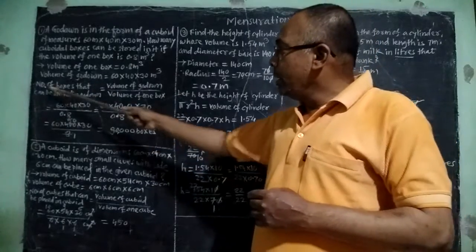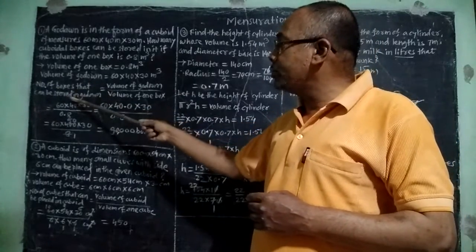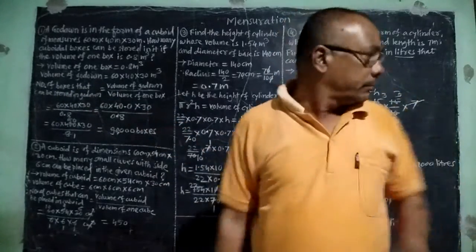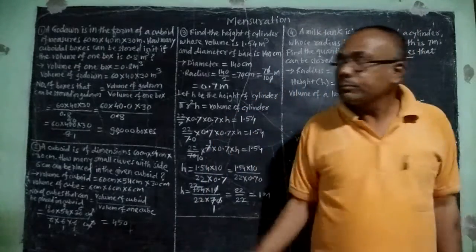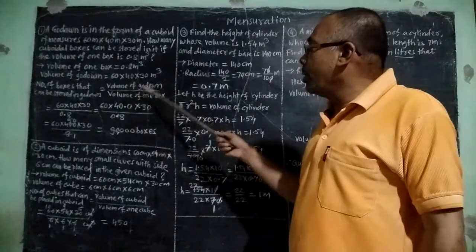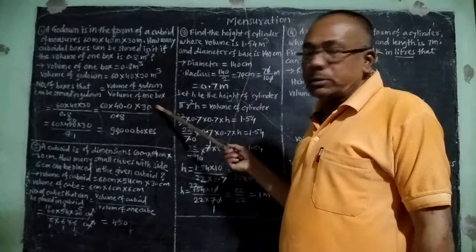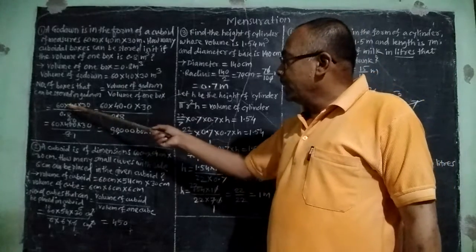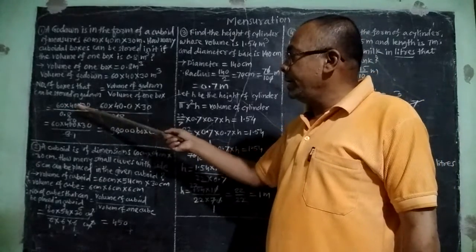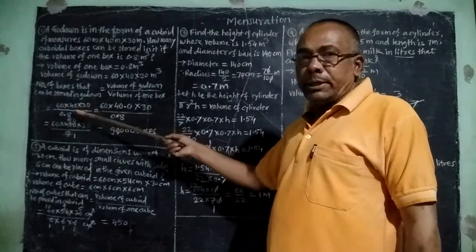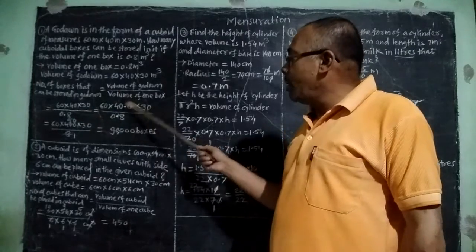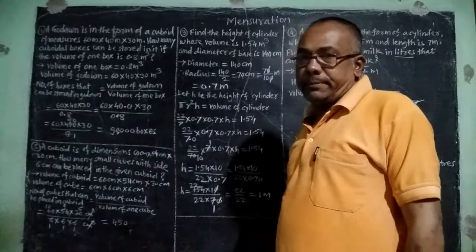And now number of boxes that can be stored in godown is equal to volume of godown divided by volume of one box, and that is equal to 60 into 40 into 30 divided by volume of one box is 0.8.